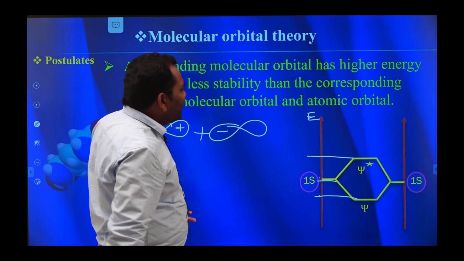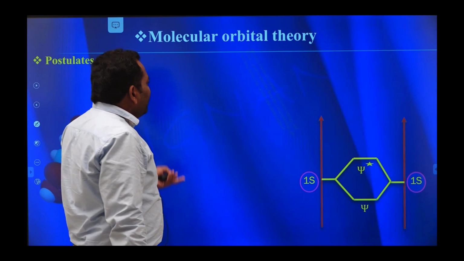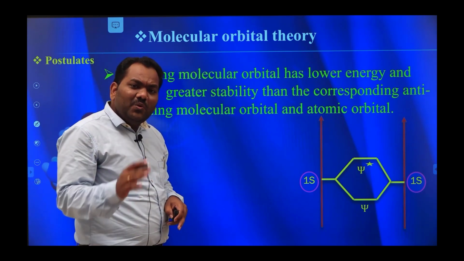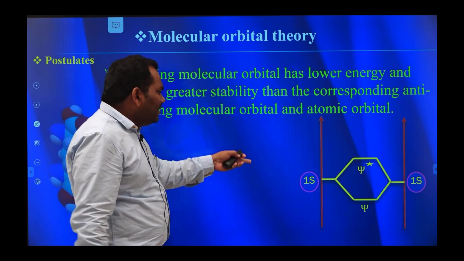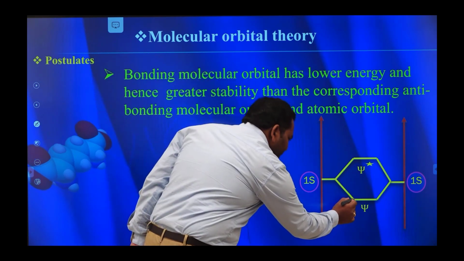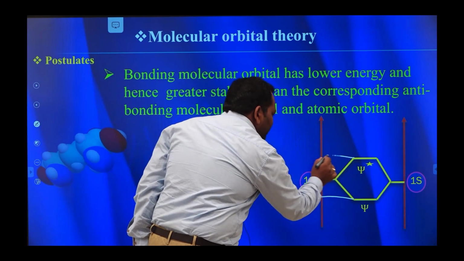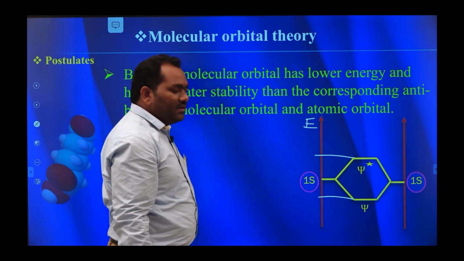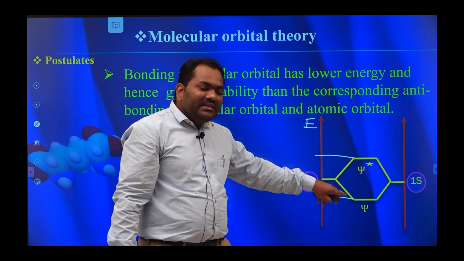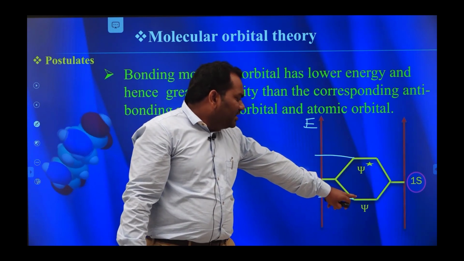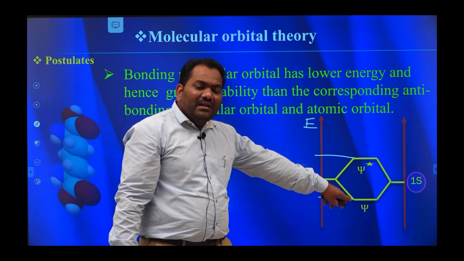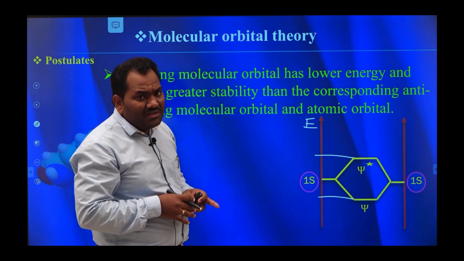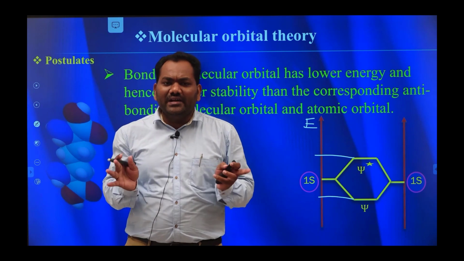Clear? Similarly, the bonding molecular orbitals have lower energy than the corresponding atomic orbitals and anti-bonding molecular orbitals on the energy scale. Due to this, bonding molecular orbitals gain more stability than anti-bonding molecular orbitals. Clear?